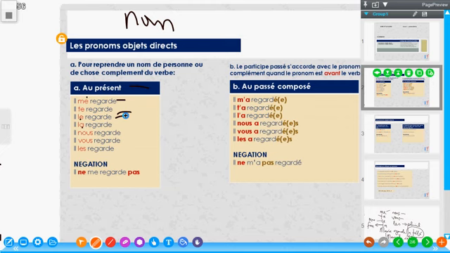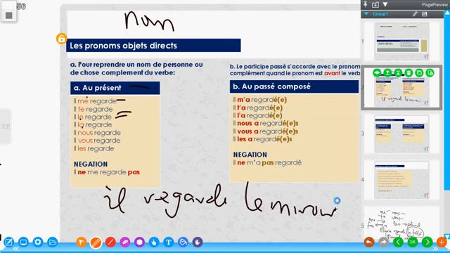But when it's replacing a thing, for example, I'm saying il regarde le miroir. Mirror is not a human, it's a thing. But the fact that it is a masculine object and singular, then I have to replace this with le and place it before the verb. So it becomes il le regarde. Il la regarde, like I explained earlier, could be used for things. Il nous regarde, he is looking at us. Il vous regarde, he is looking at you, the same rule of tu and vous. And il les regarde is when we're talking of plural.